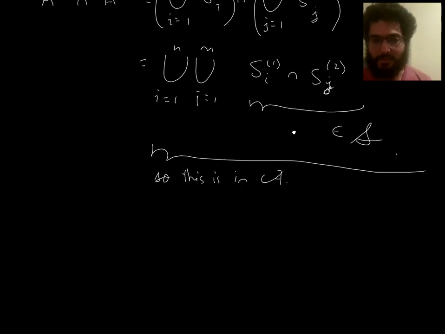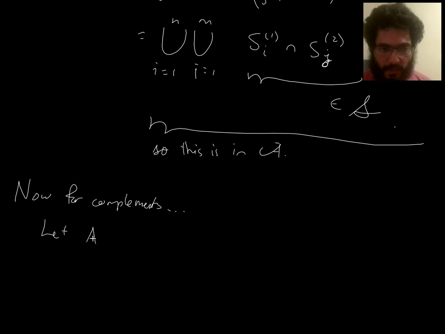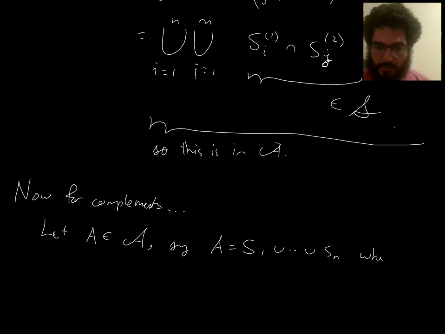Now let's address complements. So let A be something in fancy A, and let's say A is S1 union up to Sn, where S1 through Sn are things in fancy S. Now let's take the complement.